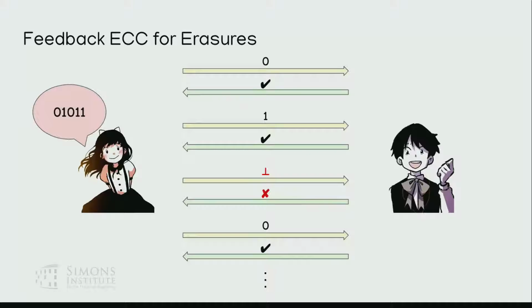And she repeats the bit that she tried to send and didn't manage to send. The point is, as long as k bits were actually successfully sent over the channel, Bob will have learned Alice's input. If you make the length of the protocol k over epsilon, then you get 1 minus epsilon error resilience. Great. But this is a lot of feedback, right? This is k rounds of feedback, k bits of feedback. How do we do better?